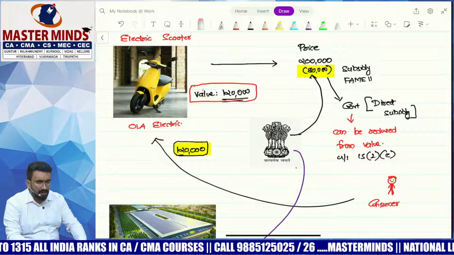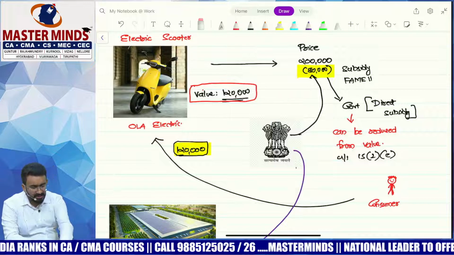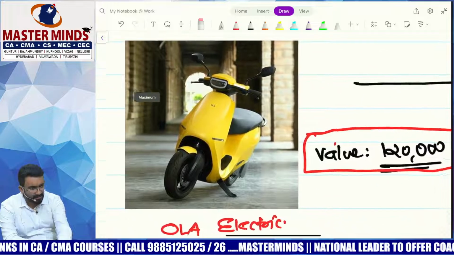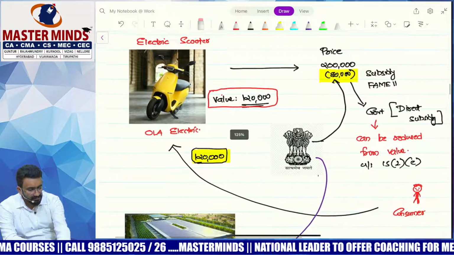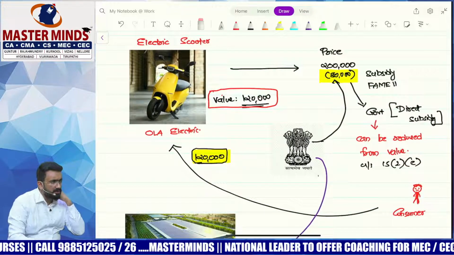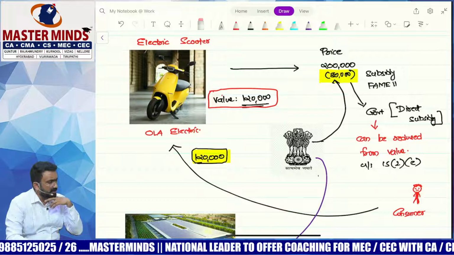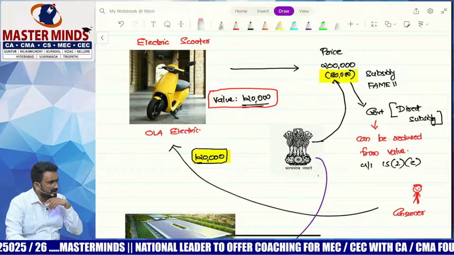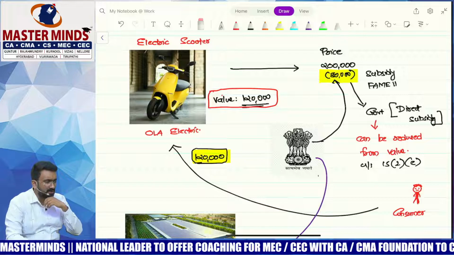There are multiple popular EV brands, right? This is Ola Electric. But there are multiple conditions for you to get the subsidy. There's Ather, there's another brand. I think TVS also has one, Bajaj, Hero, everybody has electric models now.